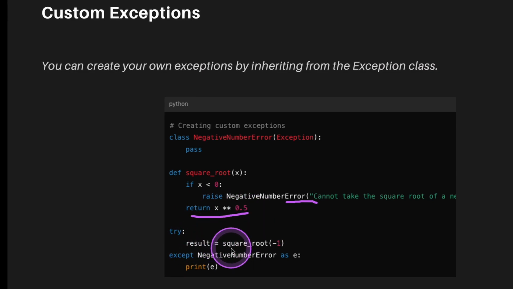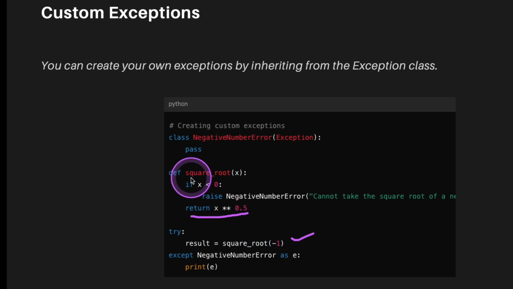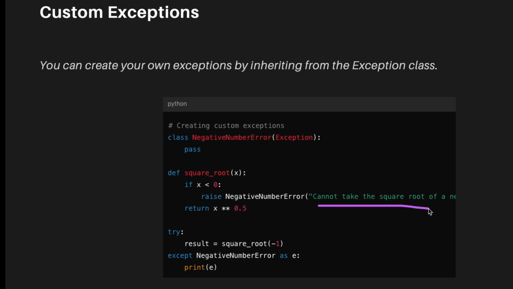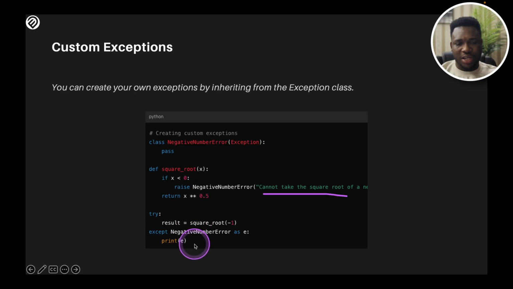I come back to call my function, put it in a try and except. Result is going to be the square root of -1 because the exception is going to be raised the moment x is less than 0. -1 is going to throw up this exception. However, I'm going to catch the exception. Setting up this to catch that exception, I'm going to print this to say that this is the exception that I've set to catch, and it's going to catch that.